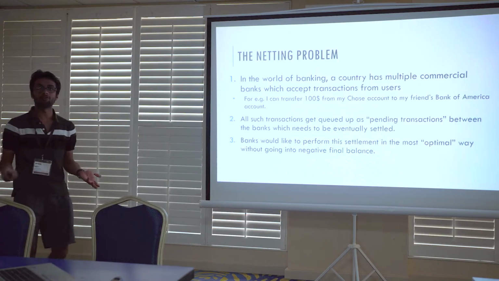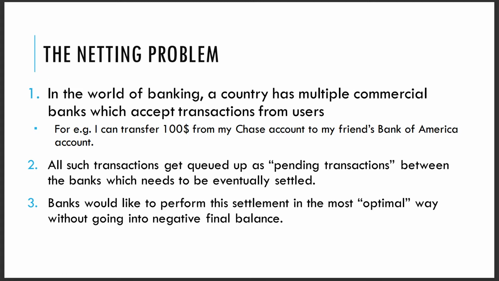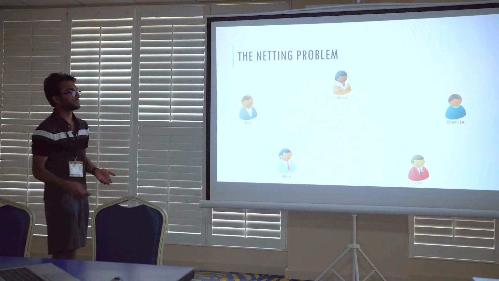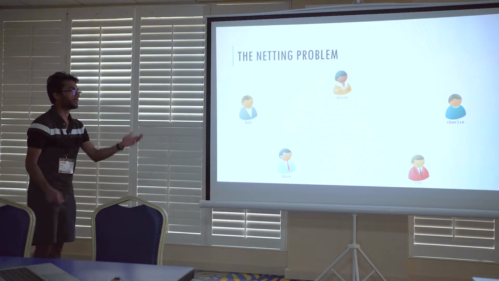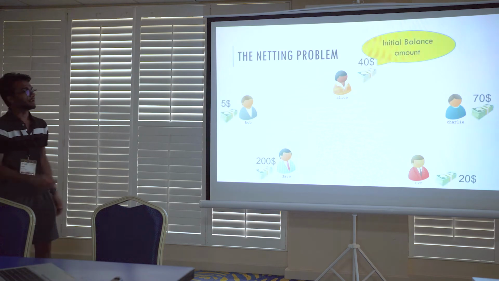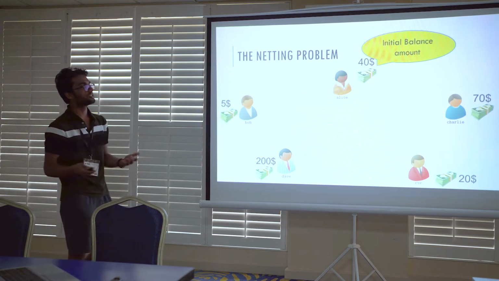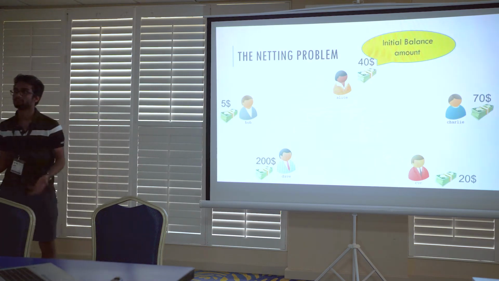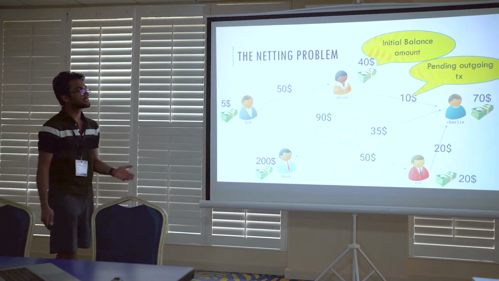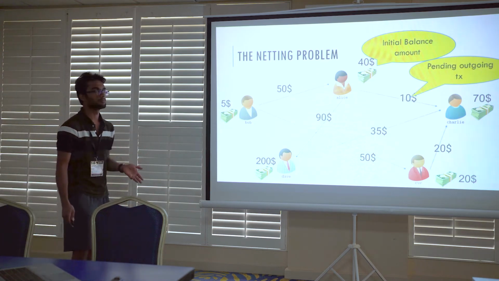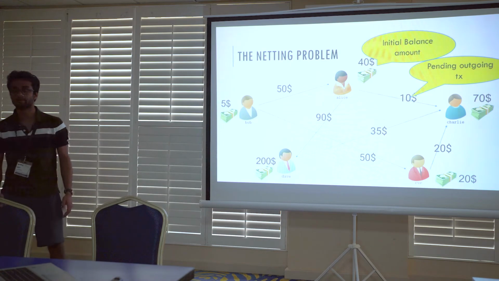What banks would like to do is settle these transactions in the most optimal way possible without going into negative final balance. So here is a pictorial representation where I have just replaced banks with parties. You have 5 parties, and each party has some initial balance amount which we call reserve, bank reserve. And they have some pending outgoing transactions between themselves, here represented as a directed graph.